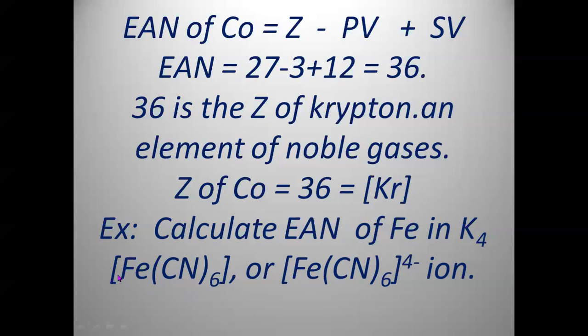Here the complex ion is a negative ion, or anion. When the anion is the complex ion, then we have to add 'ate', so ferrate.